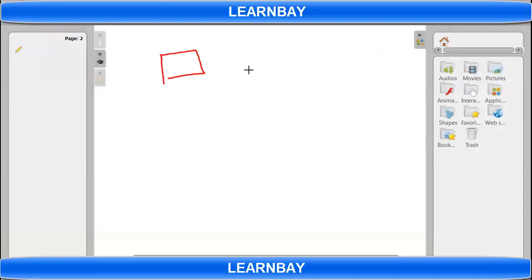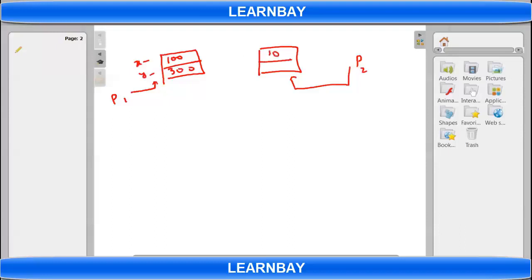Let's say you got two objects created. Okay, I'm talking about RAM. Everything is in RAM. Now you got P1 here, which is pointing to this one, and you got P2 here, which is pointing to this one. Initially it is having, let's say, 100 and 300, which is X and Y. Here let's say I'm having 10 and 20, which is X and Y.